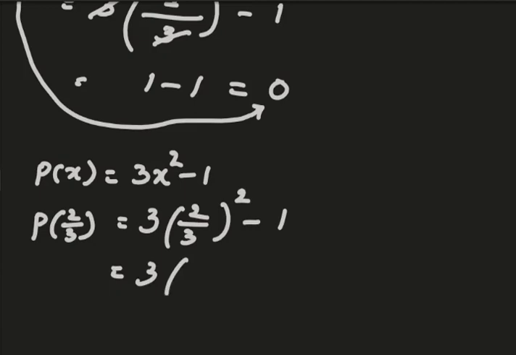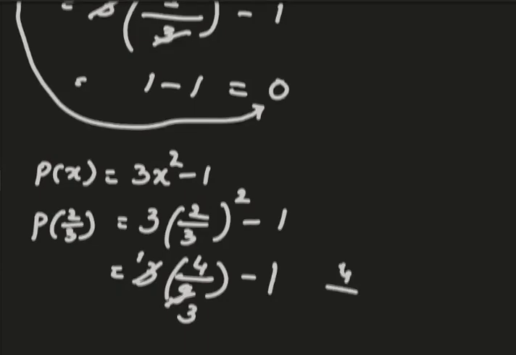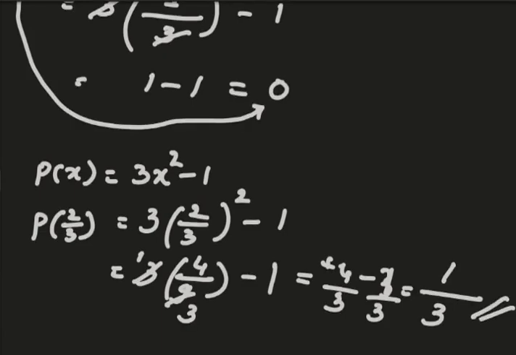On squaring this fraction, we'll get 3 times 4 by 9 minus 1. Cancelling, we get 4 by 3 minus 1. By making this 3 by 3, we can easily get denominator 3. If you add positive 4 to negative 3, you will get 1. So its value is 1 by 3.